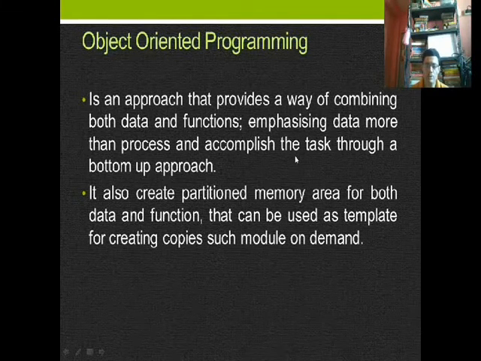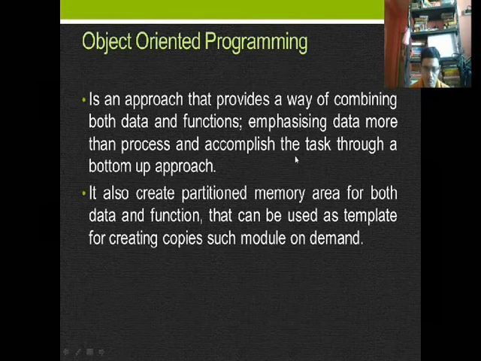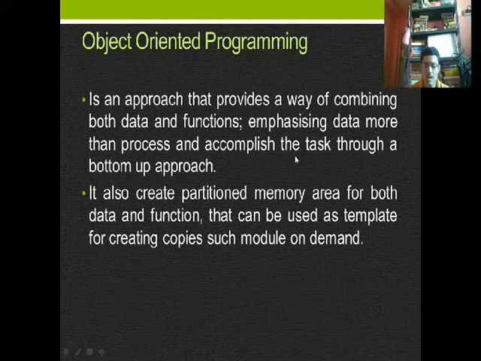and after that we will do programming, and it will be a bottom-up approach which is highly scalable. That is, we can add a subprogram easily to this. We can inherit properties of a main program from a subprogram, etc. It also creates a partitioned memory area for both data and function that can be used as a template for creating copies of such a module on demand.